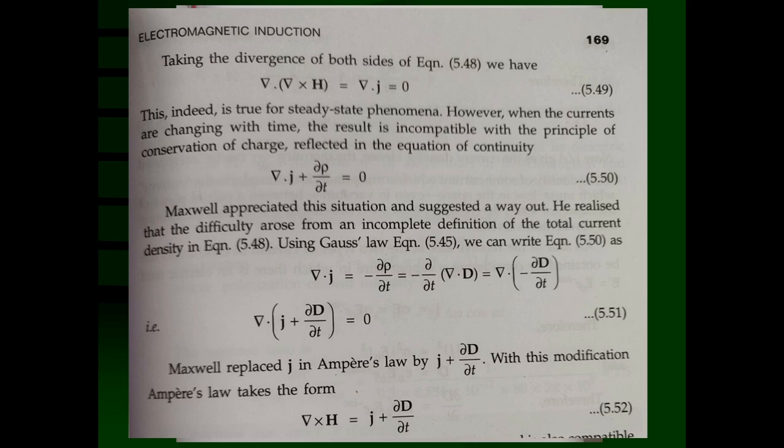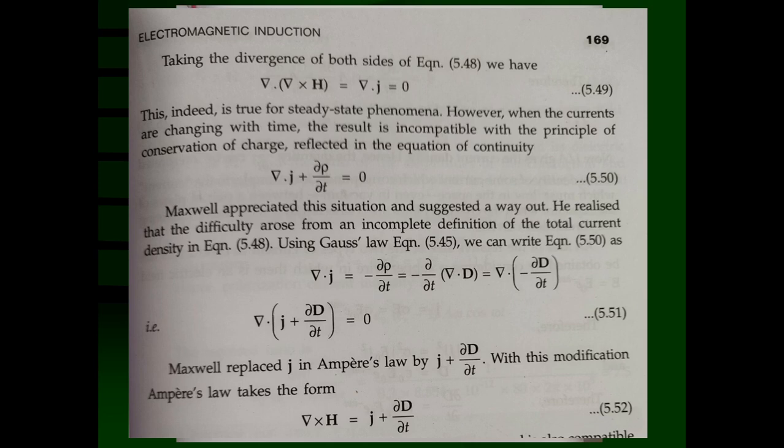And if this current is changing with respect to time, what happens? The amount of charge, which is rho, also becomes a function of time. It is not independent of time, and hence del rho upon del t is not going to be 0, but it is having some value.